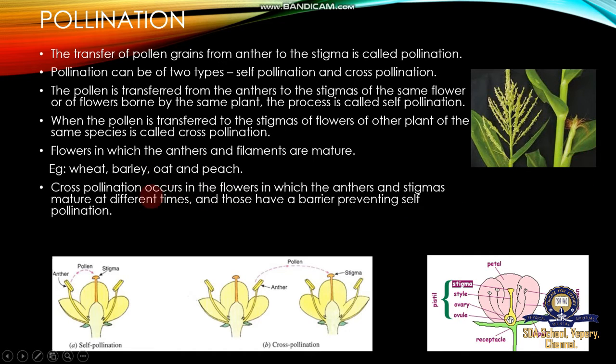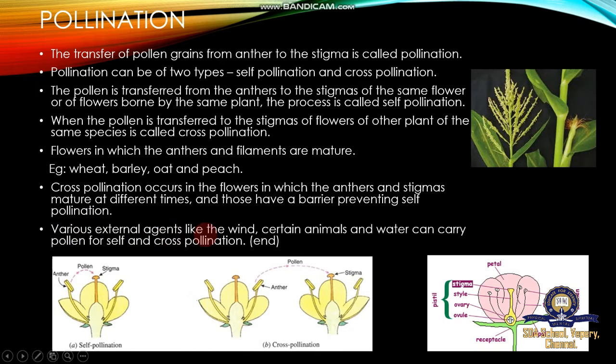Given in the picture also, cross-pollination occurs in flowers in which the anthers and stigma mature at different times. That's why such plants cannot complete self-pollination but depend upon some agents, because agents are required to transfer pollen grains from anther to stigma. So cross-pollination occurs in flowers in which anthers and stigma mature at different times, and those have a barrier preventing self-pollination.